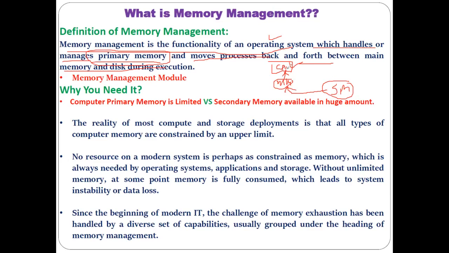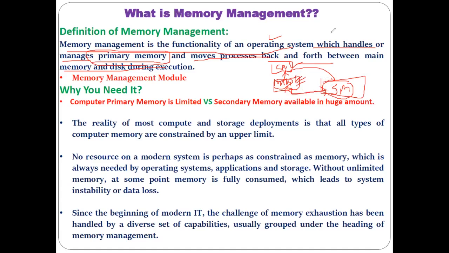Understood? Again, when the CPU finishes its processing, that data goes back to the secondary memory, or whenever main memory thinks that for some particular data or instruction there is no need to be stored in the main memory, then that data or instruction gets sent to the secondary memory.